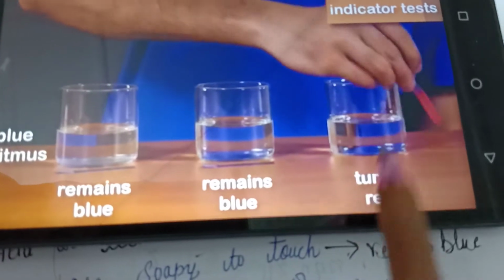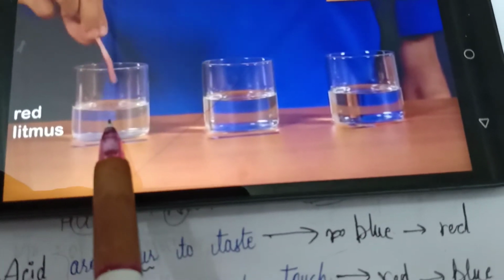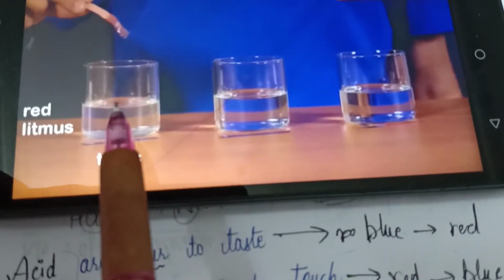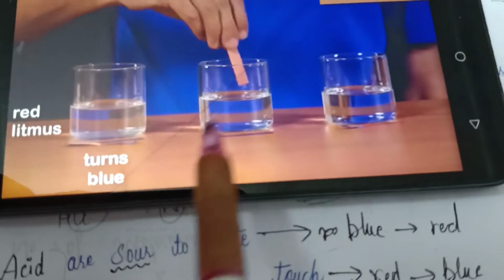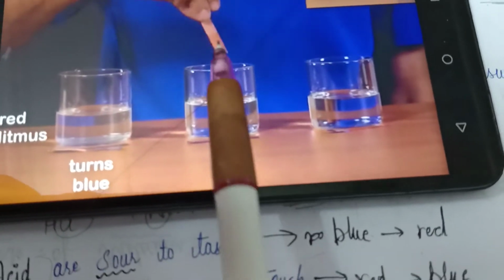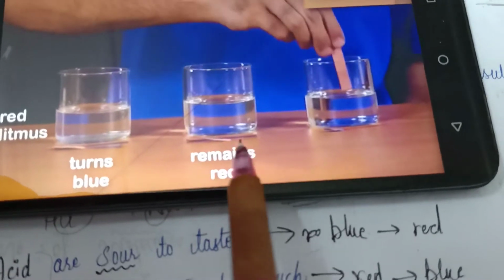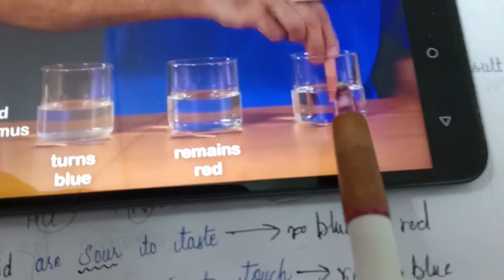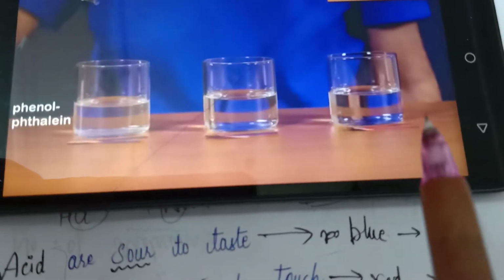See, the litmus paper is turning red. And when you dip a red litmus paper in the first solution, it turns blue in color, as you can see. In the second solution, it remains red, and in the third solution, the red litmus paper also remains red.